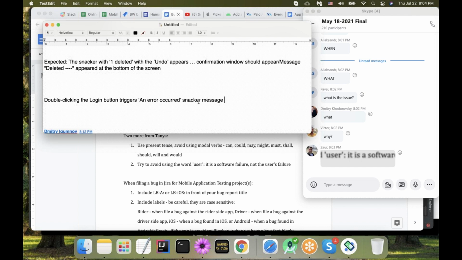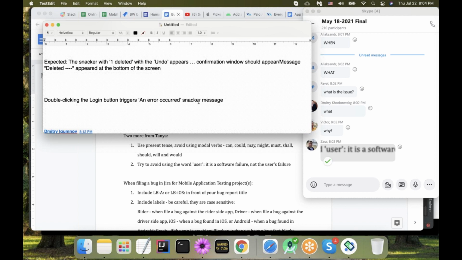And when is it happening? Well, it's happening on double clicking. This action, double clicking, would trigger this message. And apparently where we are can be figured out by the hidden context, but not that hidden context. We can figure it out by the button name. So we're at the login page, at the login screen, depending on where we are.